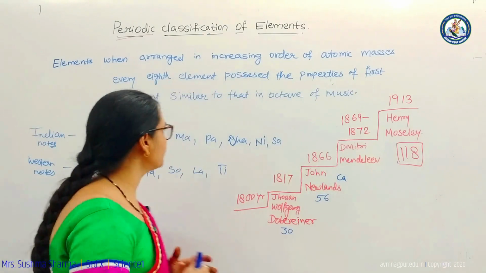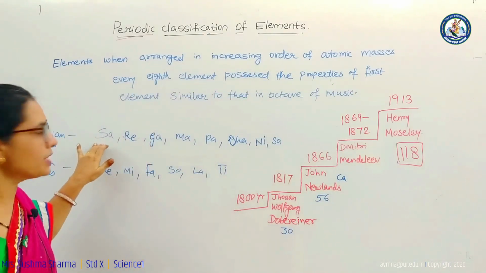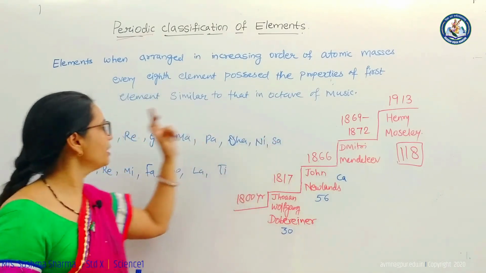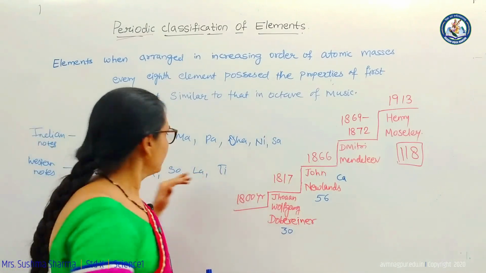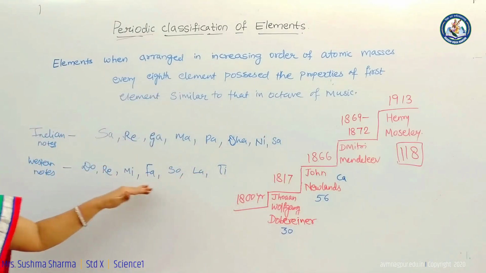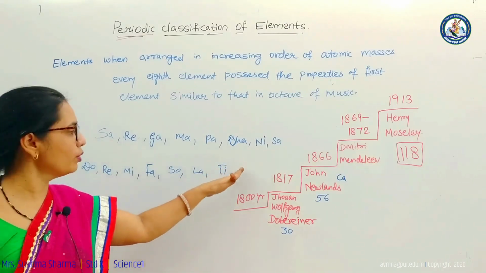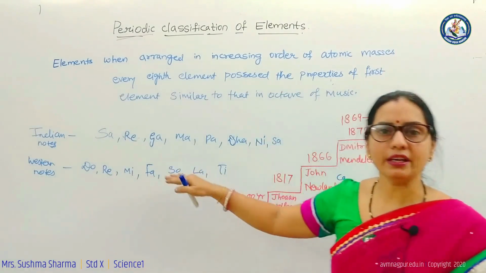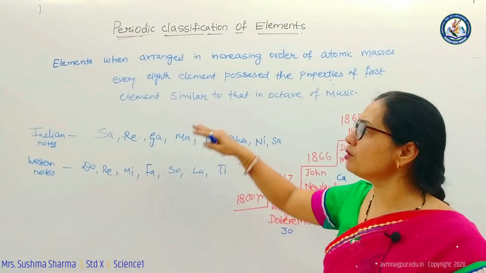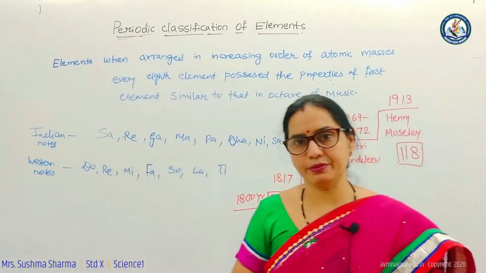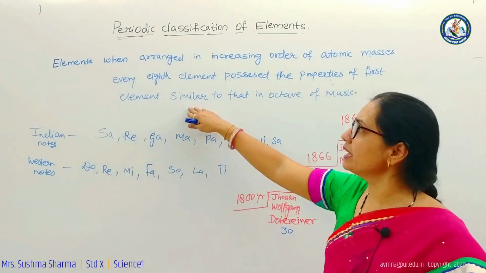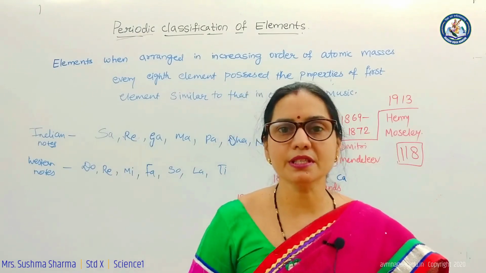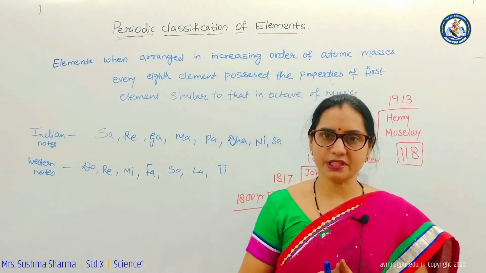See, Indian musical notes, we all know, are sa, re, ga, ma, pa, dha, ni, and again after that the same musical note starts. Similarly, Western notes also: do, re, mi, fa, sol, la, ti, and the notes are repeated again. So this law was similar to the octave of music. That is why it was known as Newland's law of octaves. He suggested that when elements were arranged in the increasing order of atomic masses, every 8th element possessed the properties of the first element.